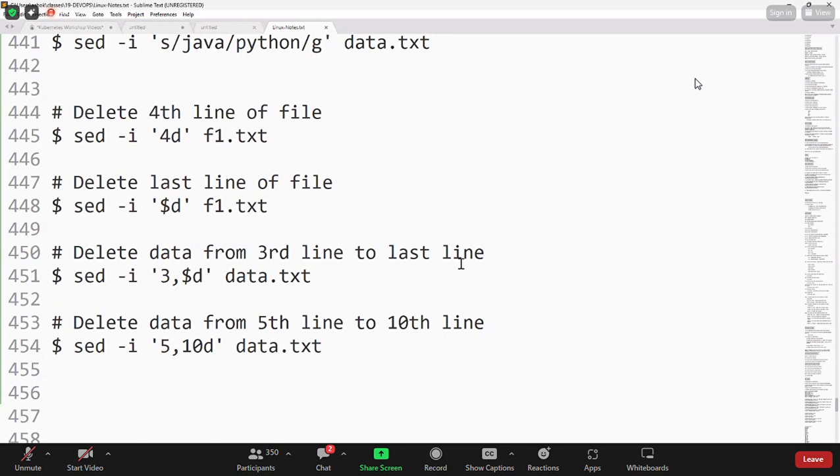Now we can do the printing also. I want to print all the lines which contain a Python keyword, like how we have done by using grep command, right? Grep command is for content search in the file. Same thing can be done by using sed command.